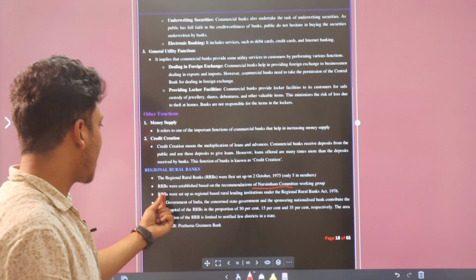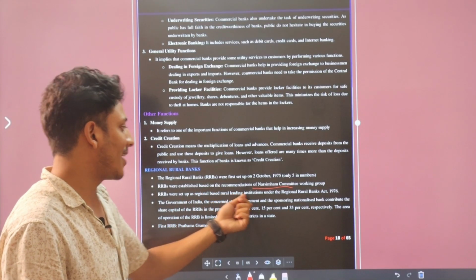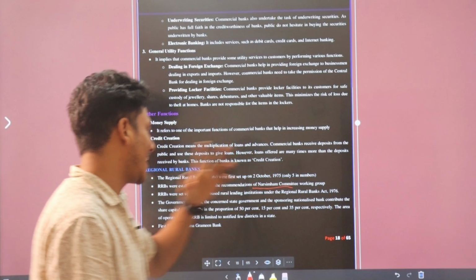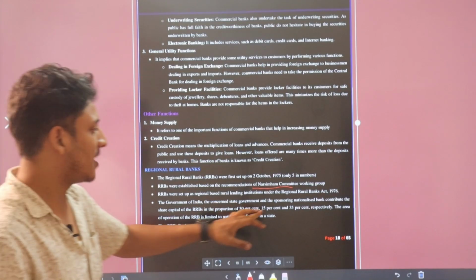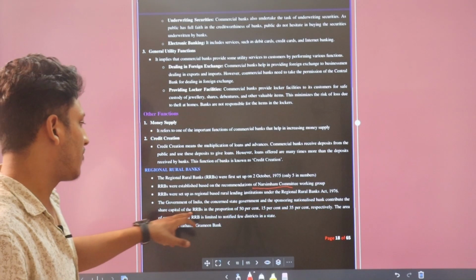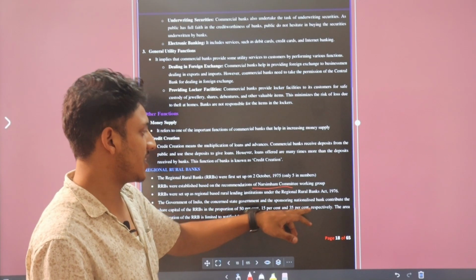Okay, RRBs were first set up as regional banking based rural lending institutions under the Regional Rural Banks Act 1976. The Government of India, the concerned state government and the sponsoring nationalized bank contribute the share capital of RRBs in the proportion of 50%, 15%, 35% respectively.